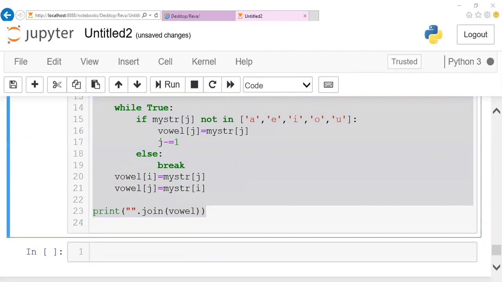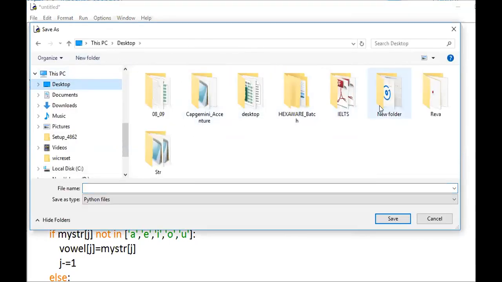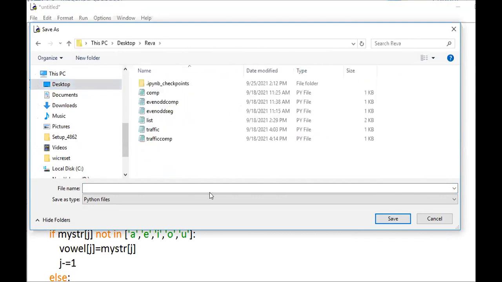I just copy pasted this file here. I'll just save this one. So let me keep it as vowel shape, vowel swap.